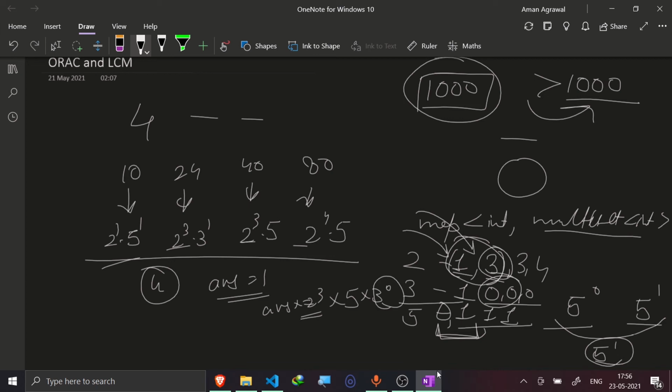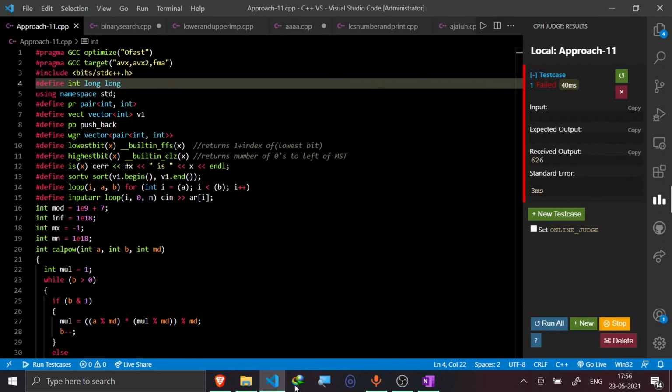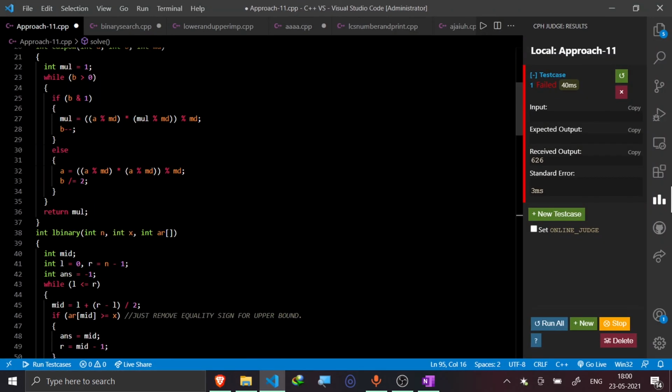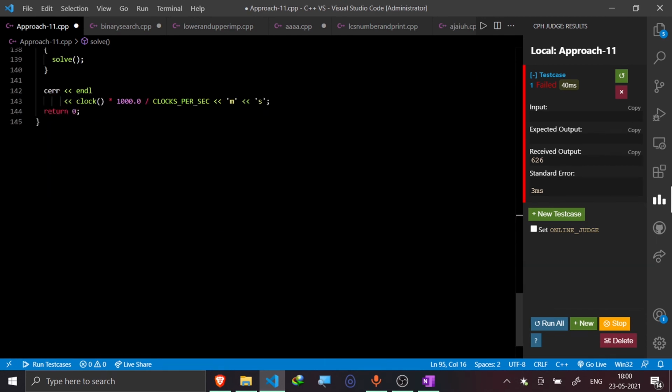So I just need to check that, suppose I mark the total number of numbers as n, the second element in the map size should be at least n or n minus 1. Then only that number's contribution can come in my final answer variable. So I think I have explained it enough, and let me show you the code so it would be easier to understand. So yeah, here is my main function.